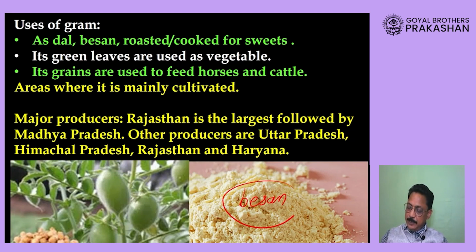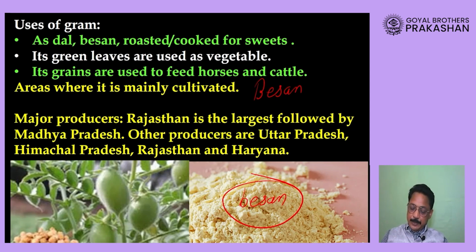Now this crop gram, you must have seen, is called besan. Now this besan is useful for making laddus, shev, and pakoras. That means not only are we making the spicy items, but we also make items which are sweet to taste. So this is one of the most favorite foodstuffs in our country. We make a lot of food preparations with it.